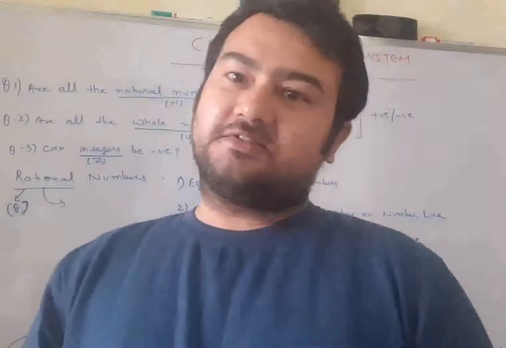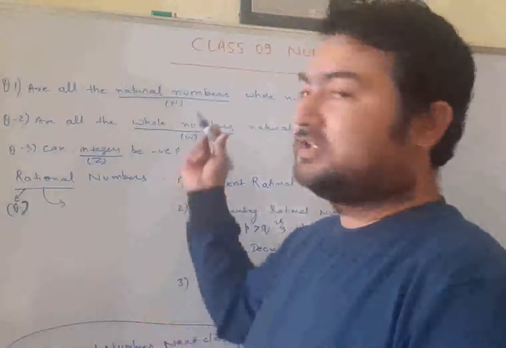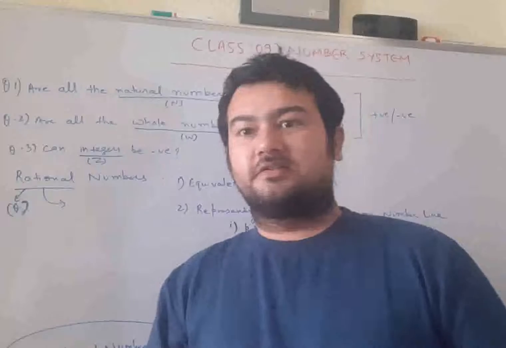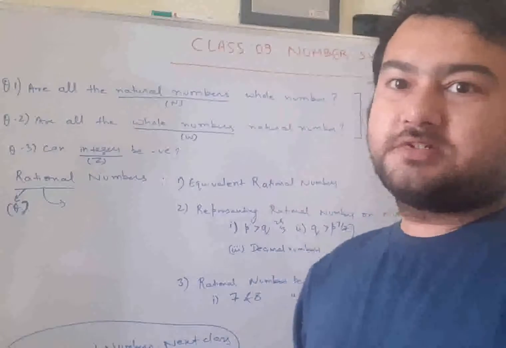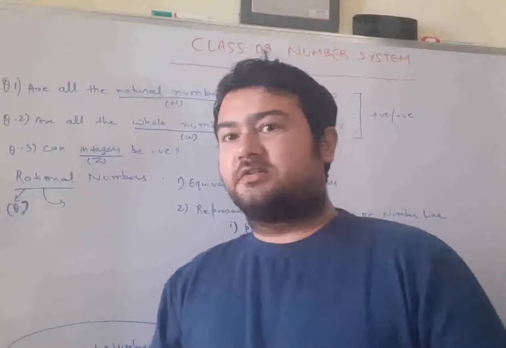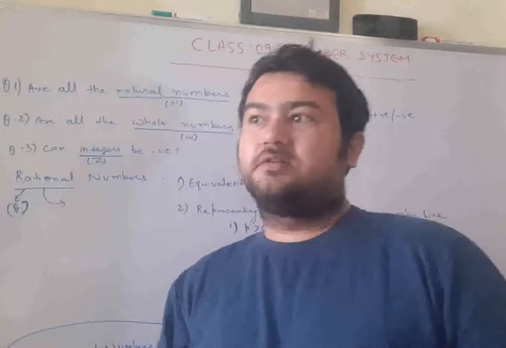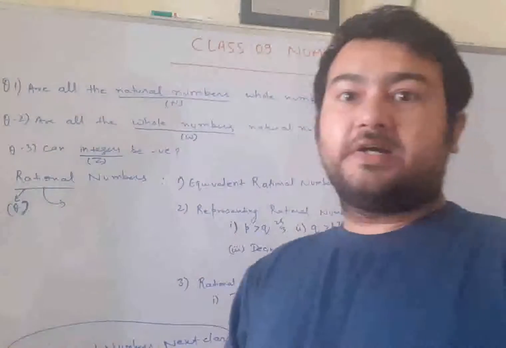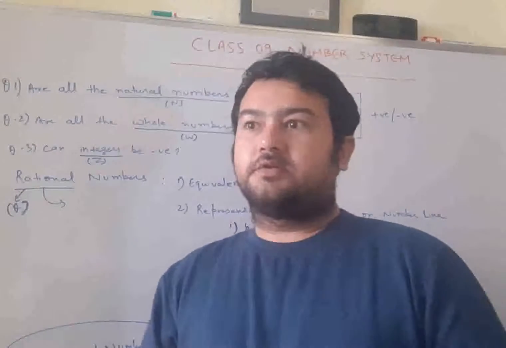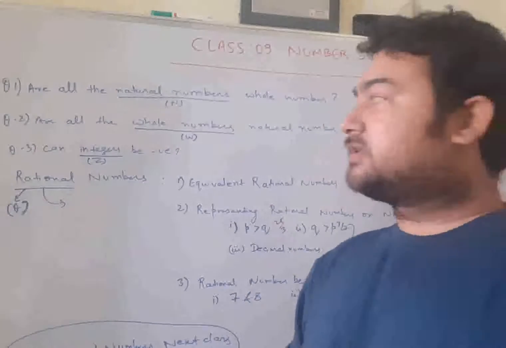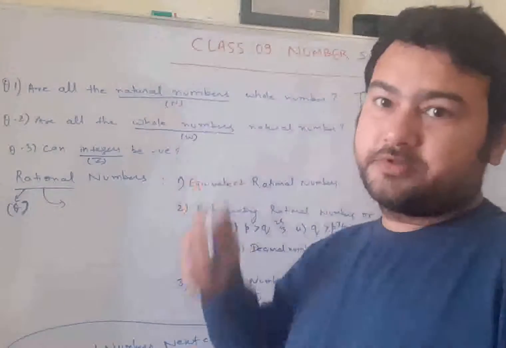In the last class, we had studied about the natural numbers, the whole numbers, the integers, and also the rational numbers. Before moving further, let us just revise what we had studied and a few doubts that you might have, or the questions that you must be able to answer if somebody asks you regarding this chapter.